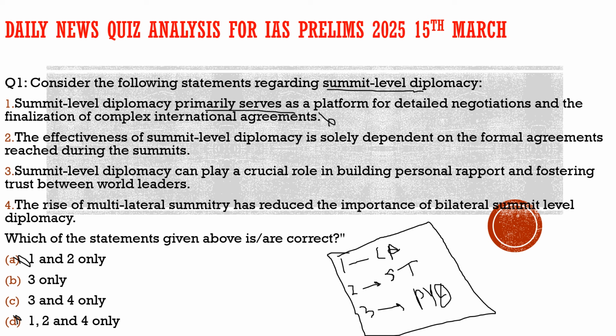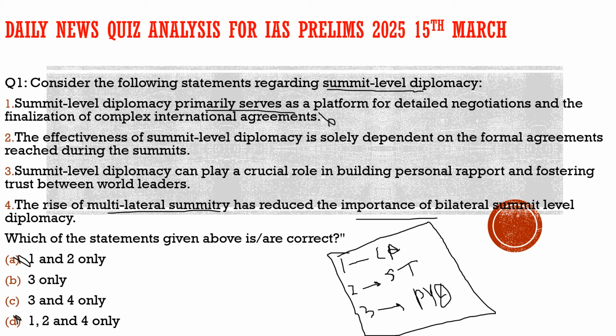It says the rise of multilateral summitry has reduced the importance of bilateral summit level diplomacy. It is not carved in stone that the rise of multilateral summitry has reduced the importance of bilateral summits. Right now, at the present time, countries prefer to deal with bilateral relations. So the fourth statement is incorrect, and with this we came to our answer, which is option B only. But let's have a look at the other statements too, so that we get the important knowledge for which we brought this question here.